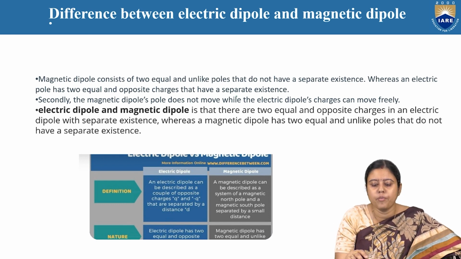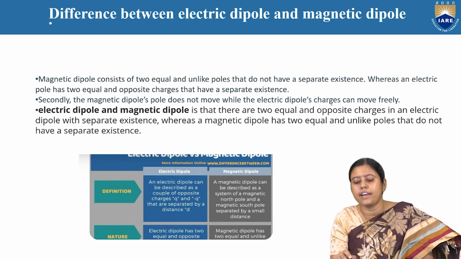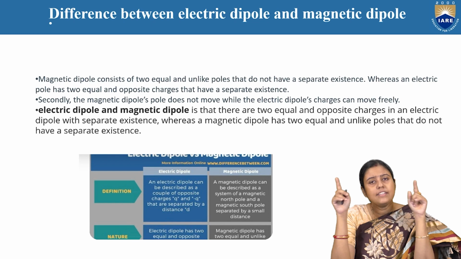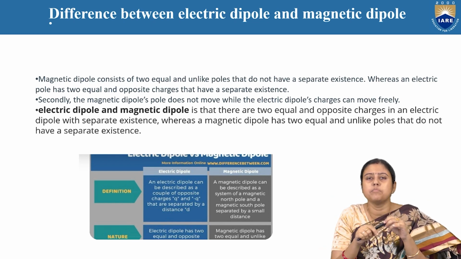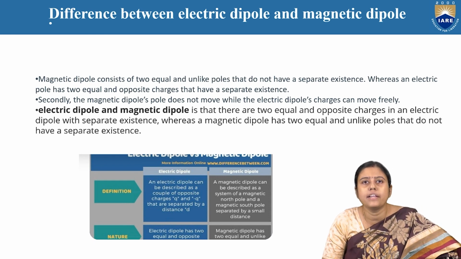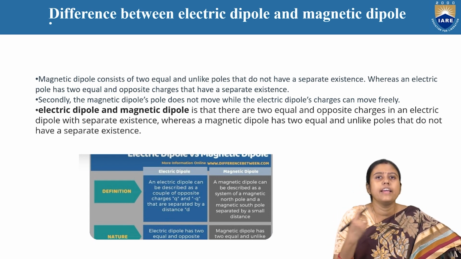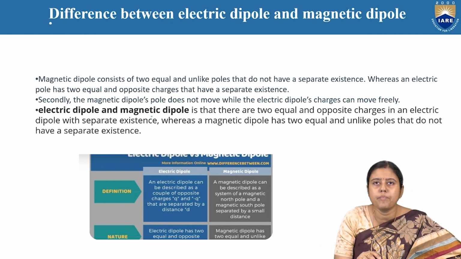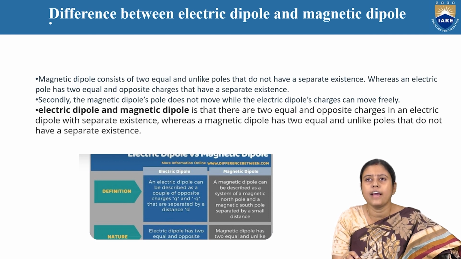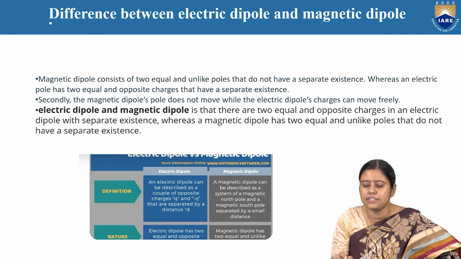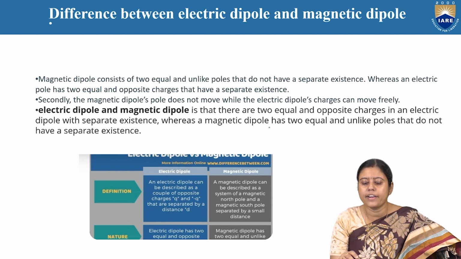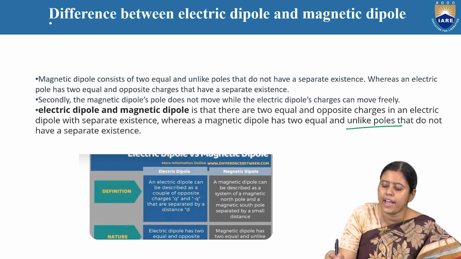The magnetic dipole does not move, while the electric dipole charges can move separately. In the magnetic dipole, inside the magnet the poles will align themselves, but they cannot move from one place to another. But in the case of the electric dipole, the charges can move from one point to another very easily. In an electric dipole there are two equal and opposite charges with separate existence, whereas the magnetic dipole has two equal and unlike poles.